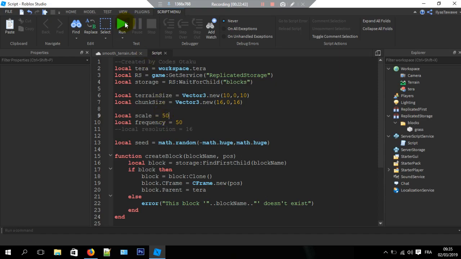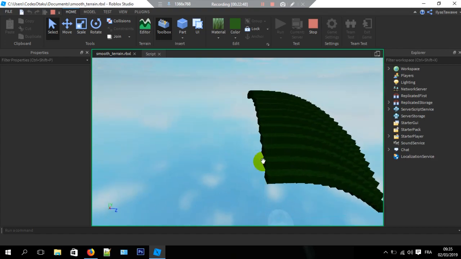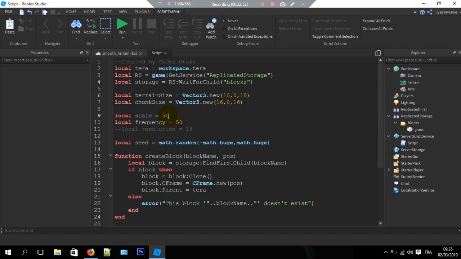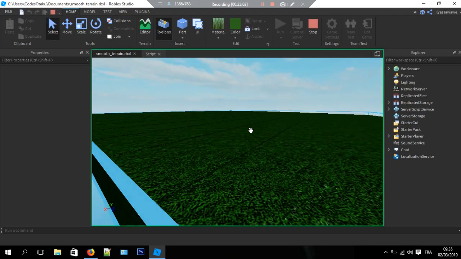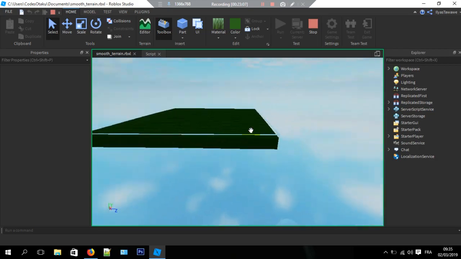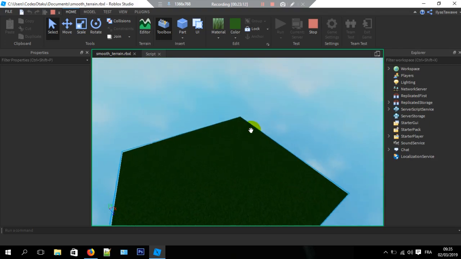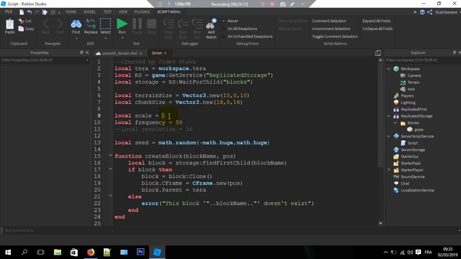Let's do 50 in the scale, and well, see. And if I did 1 in the scale, well, it's just going to be a difference of 1, and it's not even obvious to see the difference between the position of the blocks. It's pretty hard because it's just a 1, just scaled by 1. What about 5?